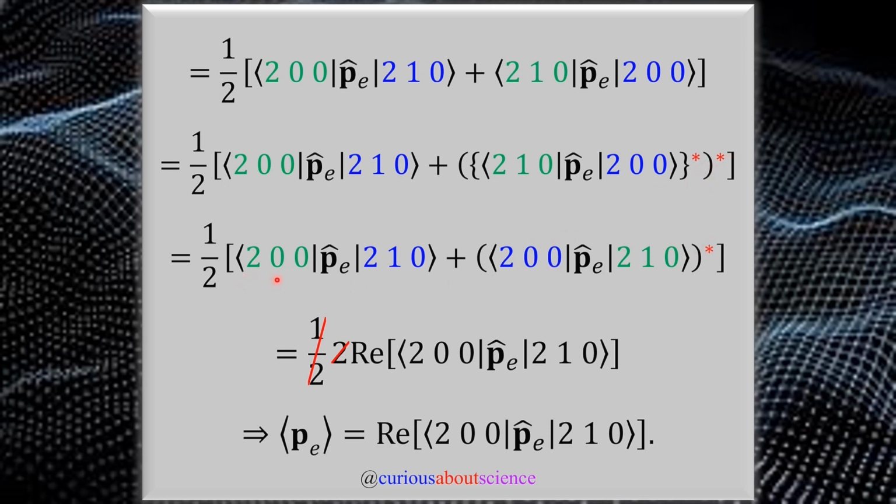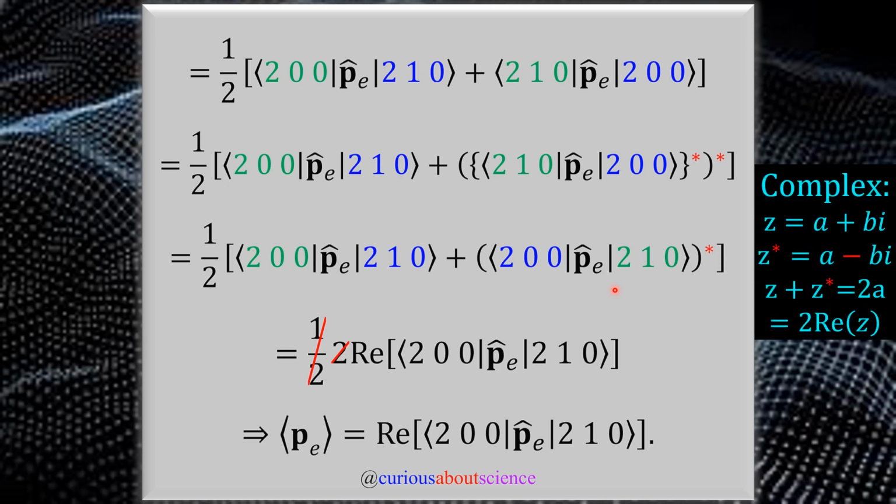And now you see you have a 2, 0, 0 state and a 2, 1, 0 state in this order, and then you have another one in this order. And if we remember from complex variables, this is just equal to 2 times the real part of the argument. Hence the 2 times the real part of this expectation value, which, as you might imagine, expectation values come out real, so the modulus squared will happen. So this is pretty good at saving us time. So we really only have one set of integrals to deal with.